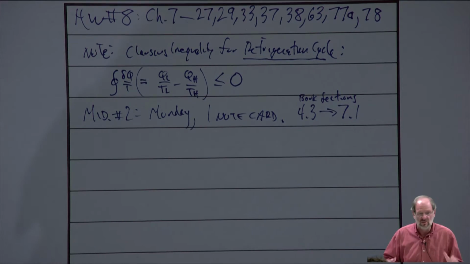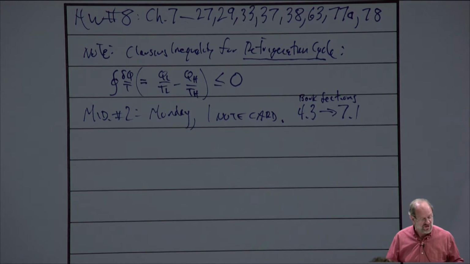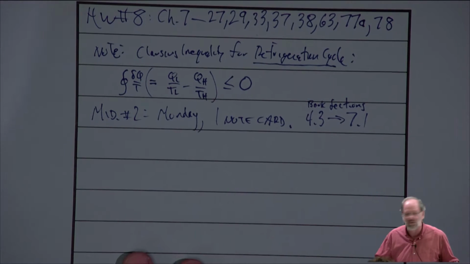If you don't like using note cards and you just want to mark off the front and the back of a note card on a regular piece of 8.5 by 11 paper, that's okay with me. But everybody gets the same, 30 square inches. You can have a strip an inch wide, 30 inches long, for all I care. If that's how you like to get your information onto your note card, that's fine with me. I just want to make sure that it's all equivalent, front and back of a 3x5 card.